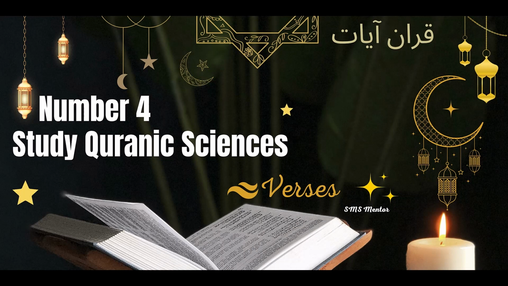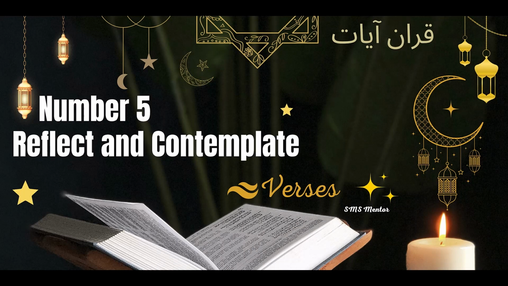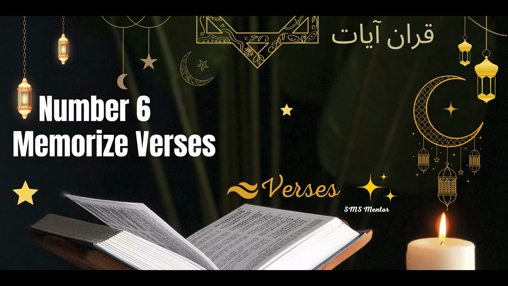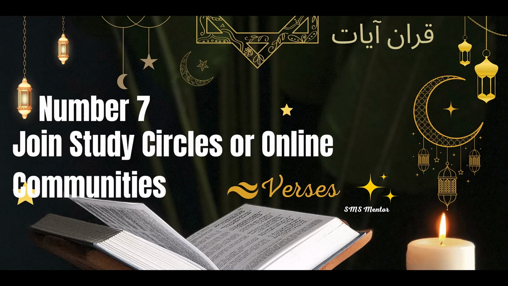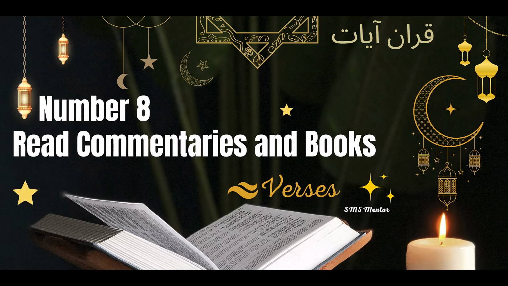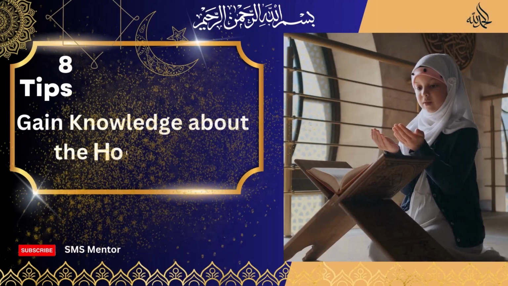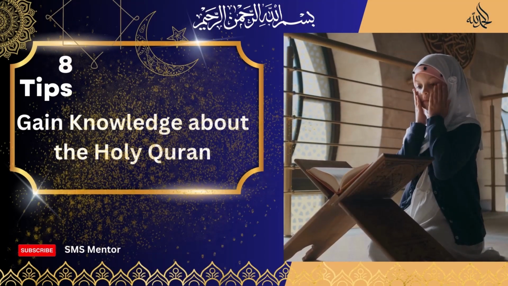Study Quranic sciences. Number 5. Reflect and contemplate. Number 6. Memorize verses. Number 7. Join study circles or online communities. Number 8. Read commentaries and books. For more understanding of these steps, let's look at them in detail.